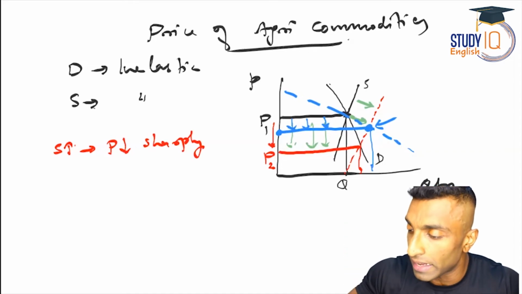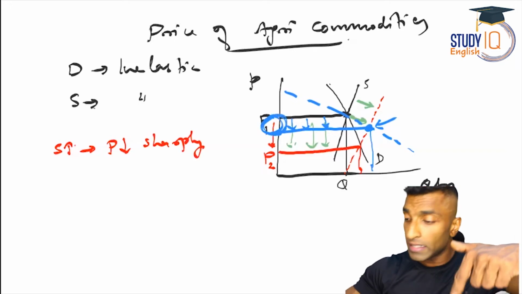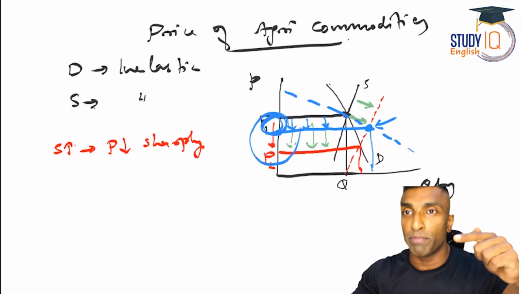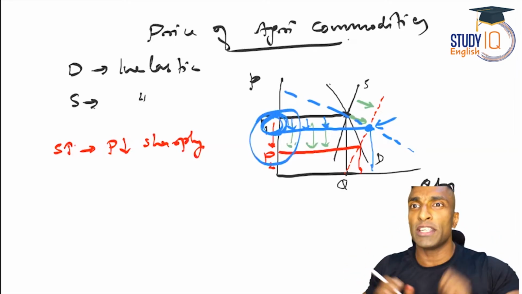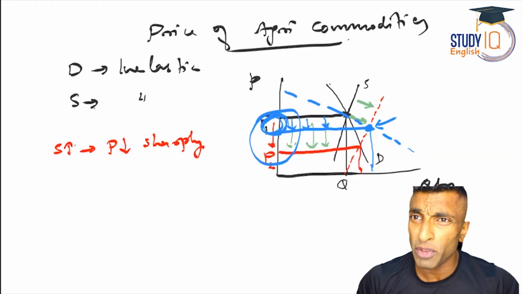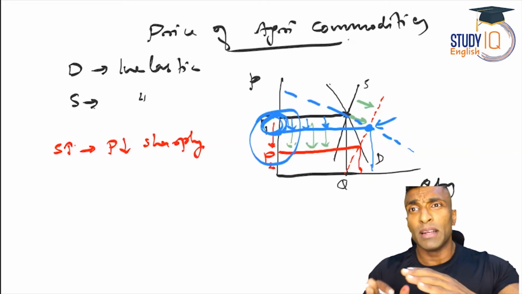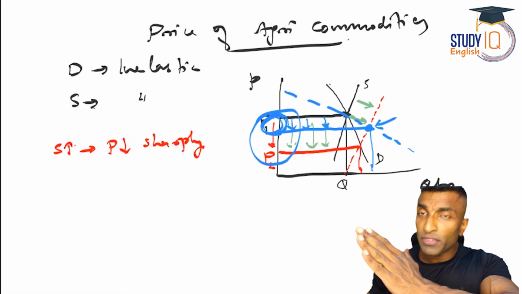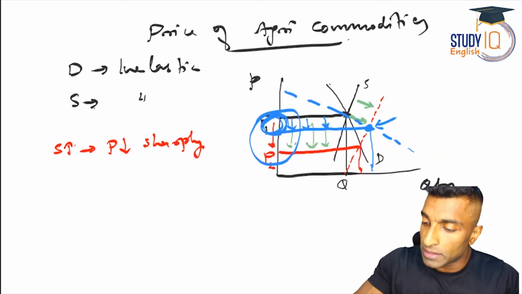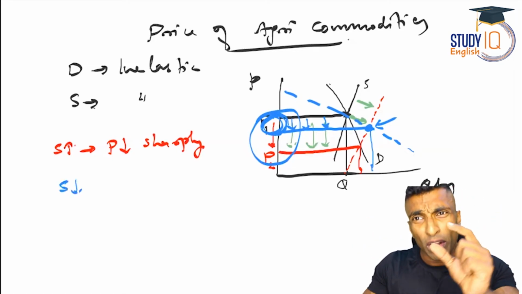The change would have been something like this, a small change. But since it is inelastic, the price change is this much bigger based on the small change in supply. So I hope you understood. Now, if you draw the same, suppose supply reduced, you can shift that leftward, and then what will happen? Supply reduced small, this much.